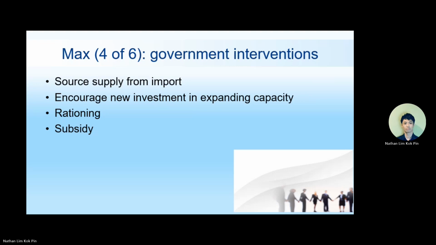See that? Okay. Now we look at the problems here. Now the issues arise. Number one, maximum price has a shortage. Okay, so this is the first problem. You don't have enough. So if you can do all those things previously, yes, then you can solve this problem. But if you cannot, then sorry lah. Now the second thing is this thing called black market. Now what is black market?